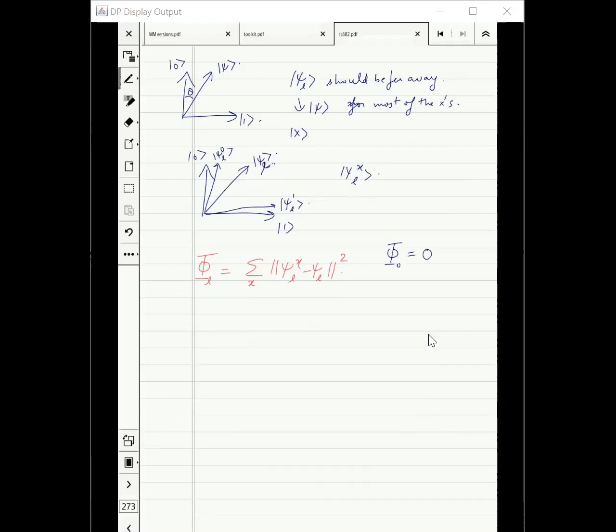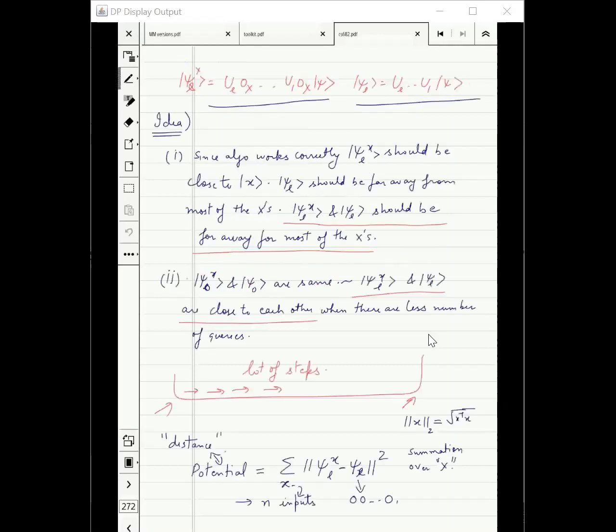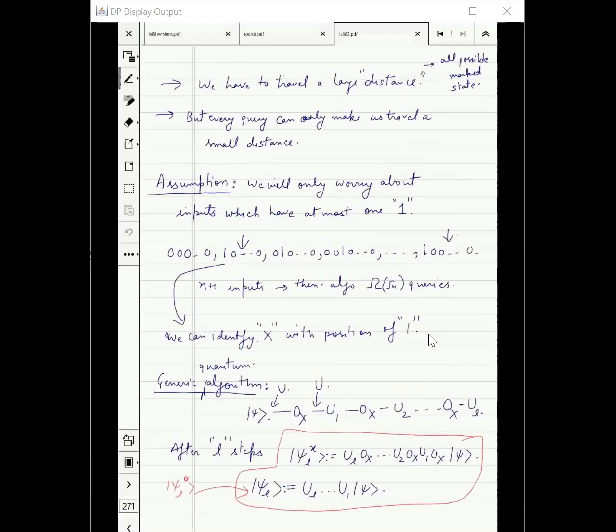Sir, can you go to the assumption once again? I have a doubt there. Yes. So here we are assuming that only one of these n is marked, right? Okay. And other inputs with more than 1 marked element are also there in the oracle, right?